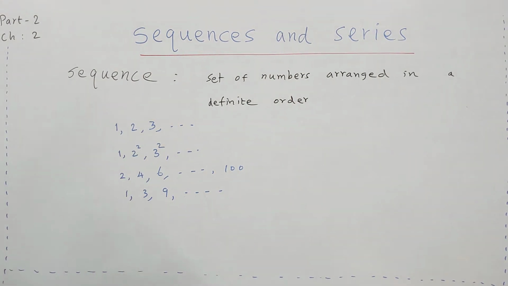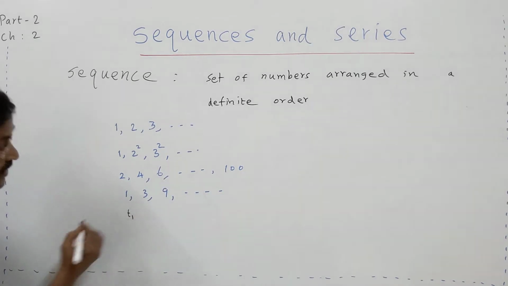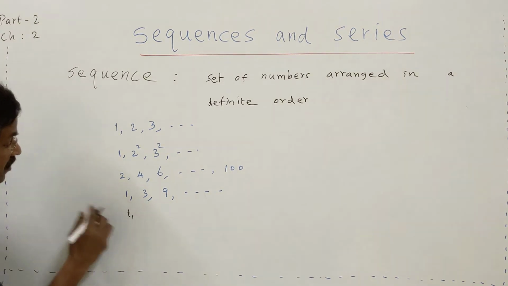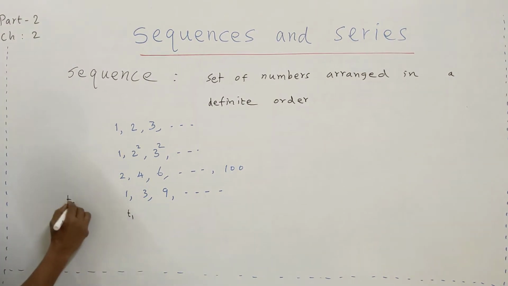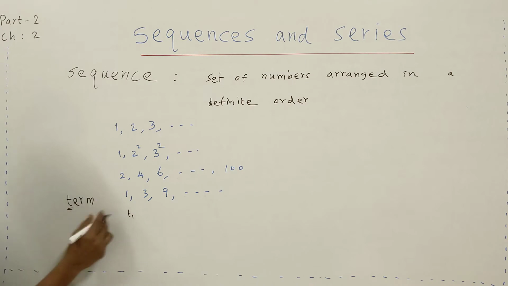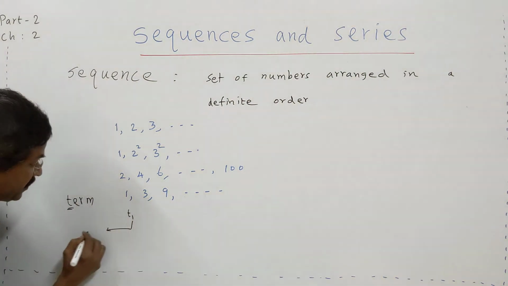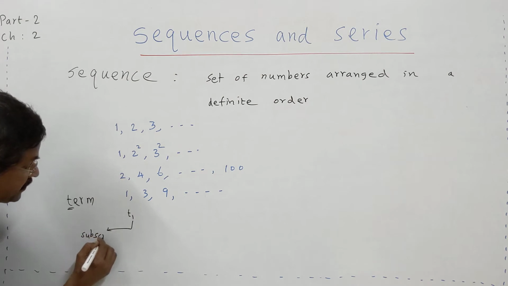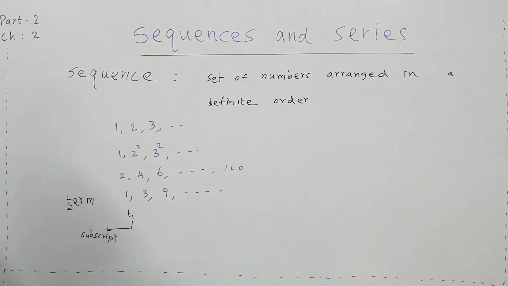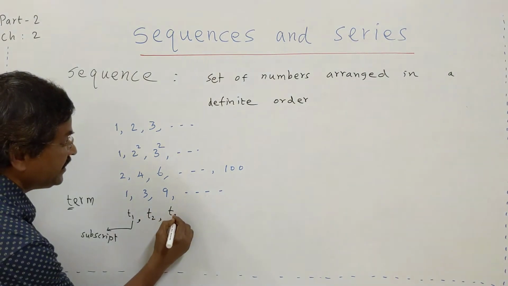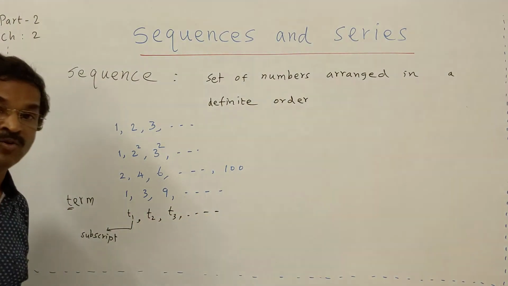Now, in a sequence we write the terms generally as T1. T stands for term, the first letter of the word term, and the 1 is called the subscript. T1 stands for the first term, T2 stands for the second term, T3 stands for the third term, like that it goes.